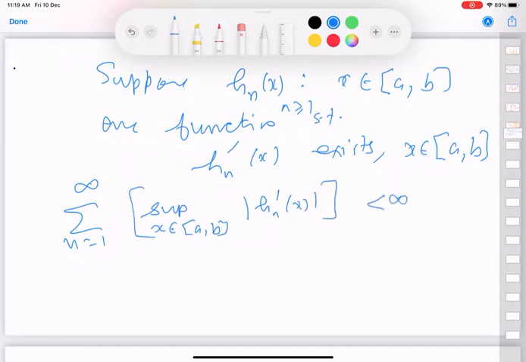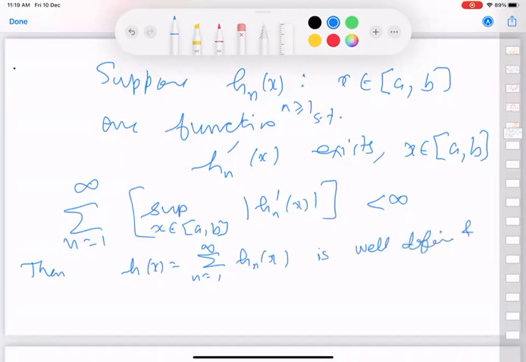Okay. So we have started with just a sequence of functions. They're all differentiable. And now we are saying that for the derivative of the nth one, take the supremum over all x, and then it is summable. Then it's term by term differentiable, and the derivative of the sum is equal to the sum of the derivatives.